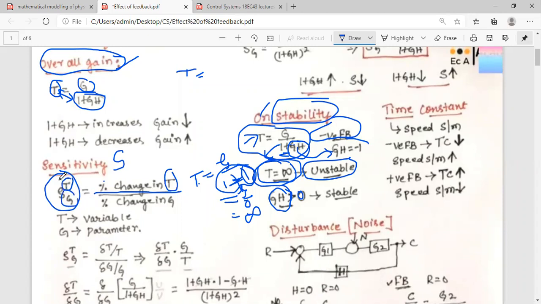T and G are written as a superscript and subscript, indicating T comes in the numerator, G comes in the denominator. So the symbol S, T, G stands for the sensitivity, which can be defined as the ratio of percentage change in the overall gain or the overall transfer function of the system to the percentage change in the forward gain. Okay, now let us see how the equation can be defined.